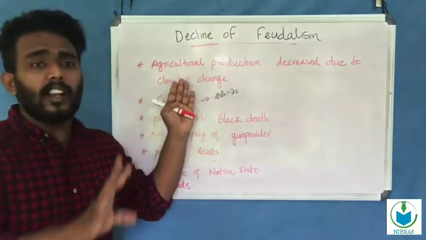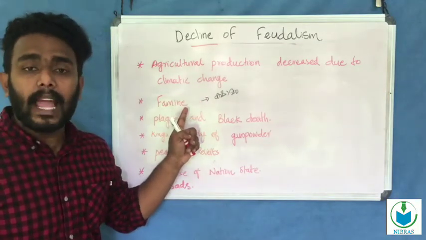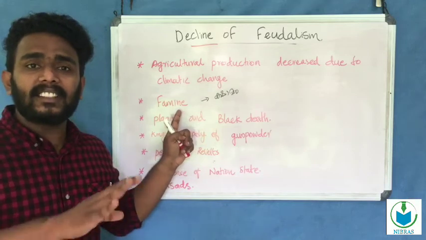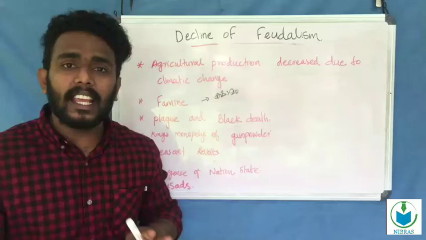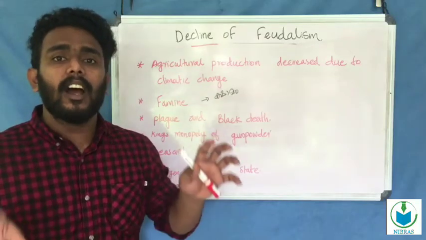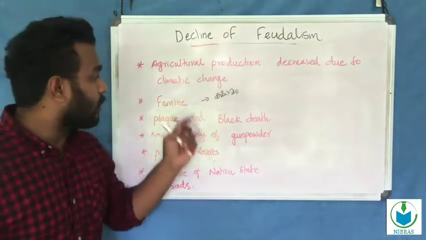This decrease in agricultural production also led to famine. Famine means extreme food shortage, the scarcity of food, extreme poverty. It is called famine.